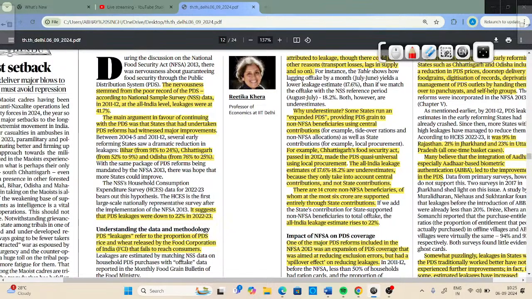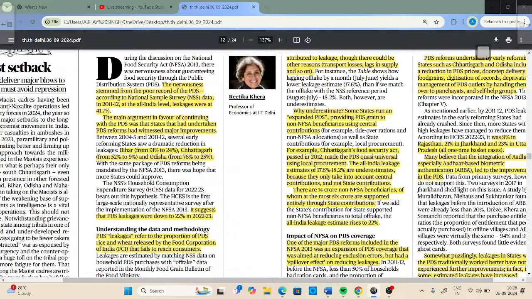So now the nervousness stemmed from the poor record of the PDS. According to National Sample Survey data in 2011-12, at all India level, leakages were at 41.7%, which means that if the Food Corporation of India is releasing 100 kgs of wheat or any grain, then only 58.3 kgs of grain is reaching the final beneficiary. That's why the leakage is at 41.7%.